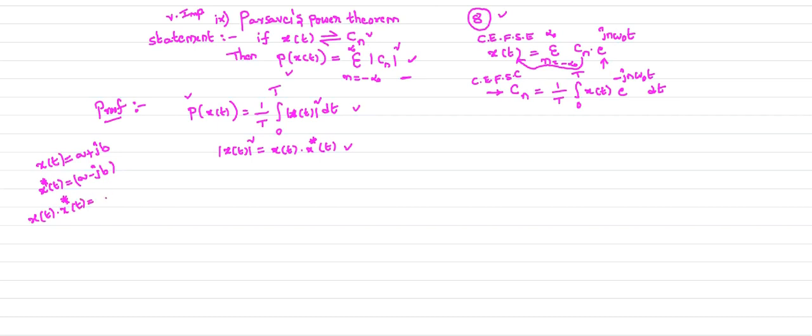A plus jb into a minus jb is equal to a square plus b square. That is the right hand side, a square plus b square. Now what is this a square plus b square? So what is the value of mod x of t?